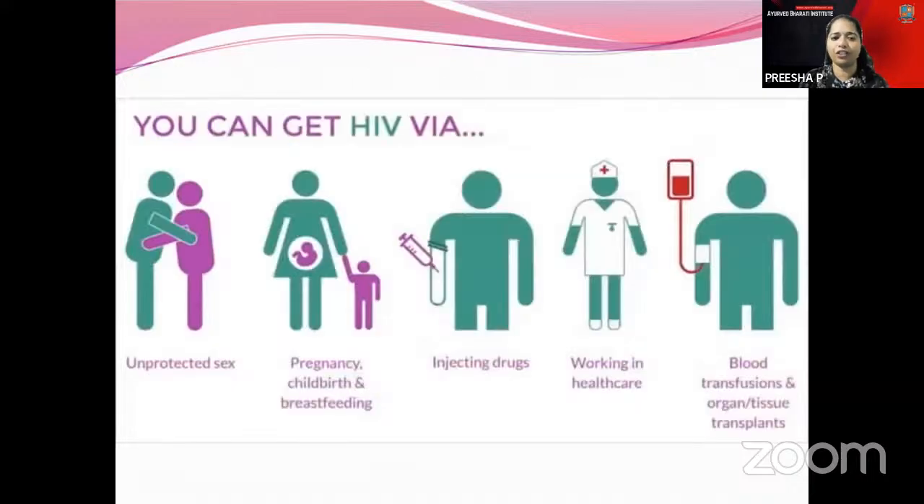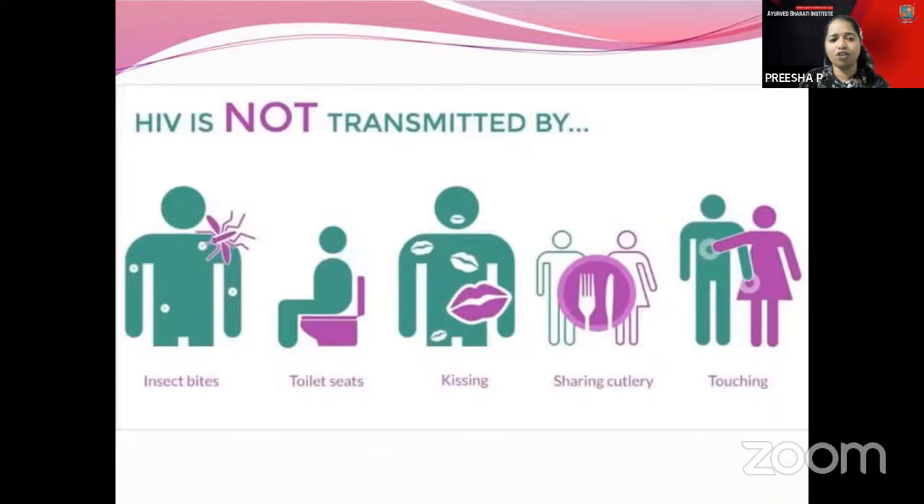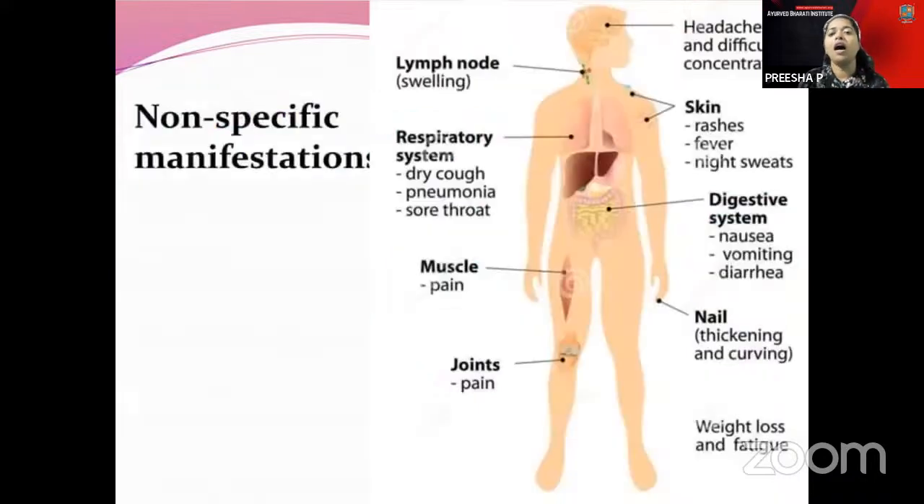These are the modes of infection and how you can get the HIV. Through unprotected sex or pregnancy, and it is not transmitted by toilet seats or insect bites. And these are the awareness programs. What are the main organs where AIDS can be affected? The brain and the CSF will be affected, you have continuous headaches and difficulty in concentrating, with lymph node swelling. And in the skin, you will have night sweats.